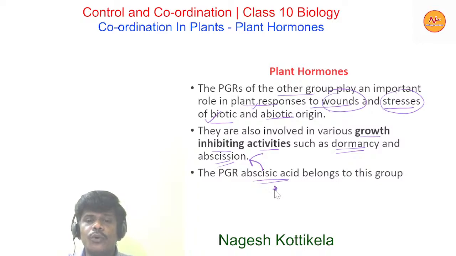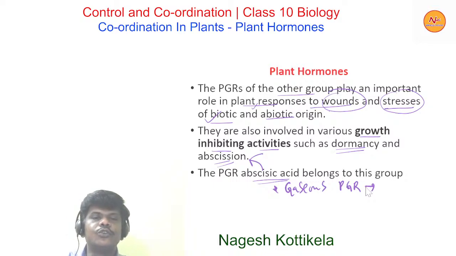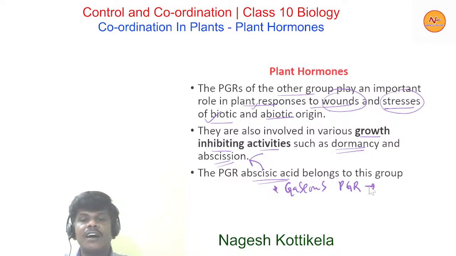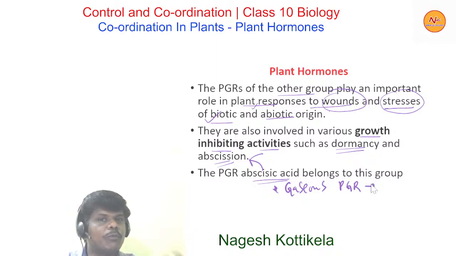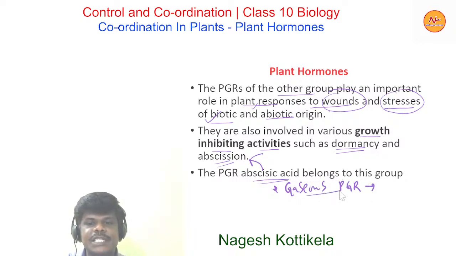Okay, one more, the gaseous PGR. The gaseous plant growth regulator could fit in either group. It means it is involved in both growth promoting activities as well as growth inhibiting activities. This gaseous PGR is called ethylene.